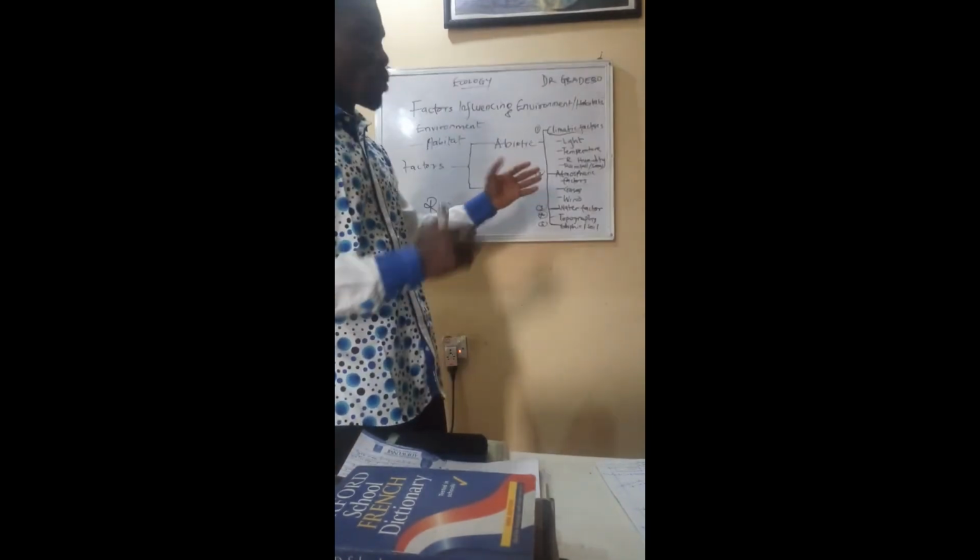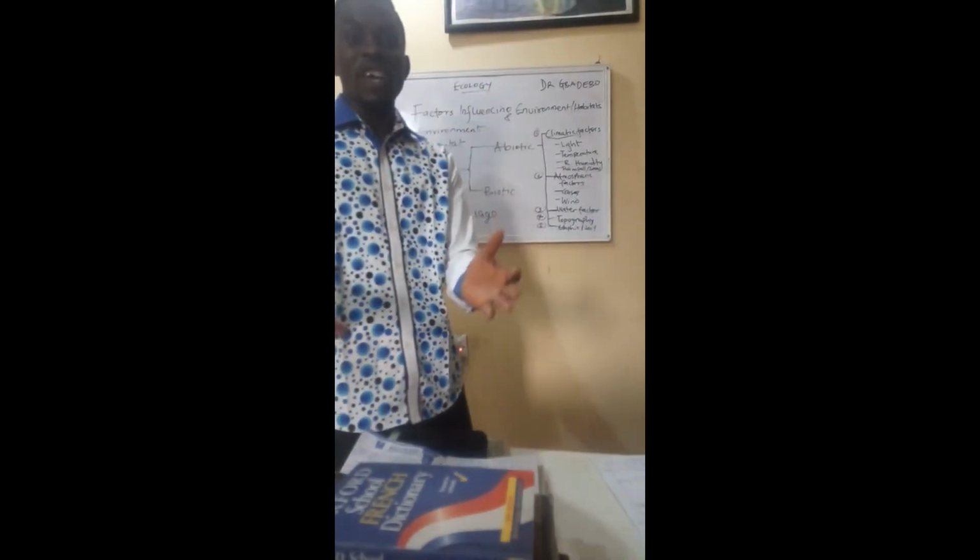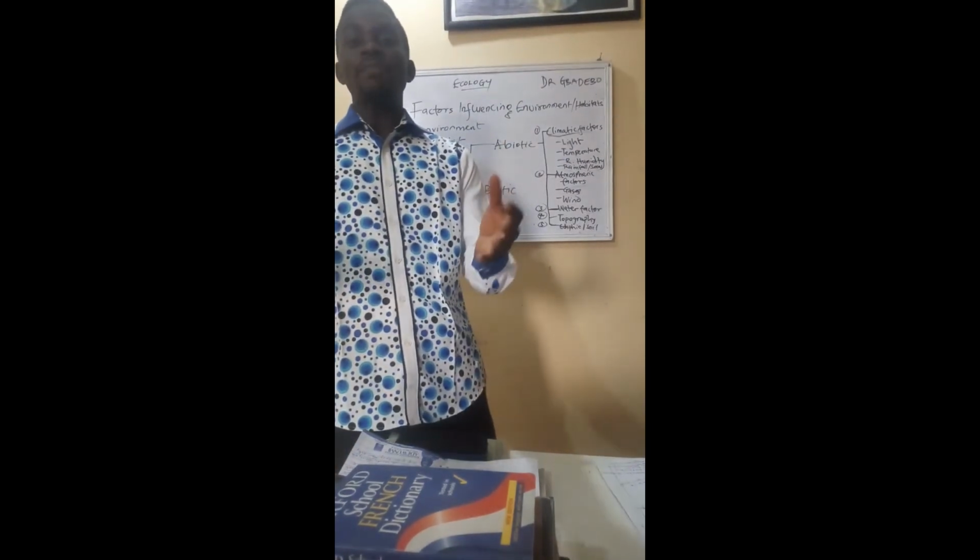Okay, so there are so many gases, and we know that these gases affect human beings. The nitrogen gas that is in the atmosphere is needed by organisms, by plants and animals.